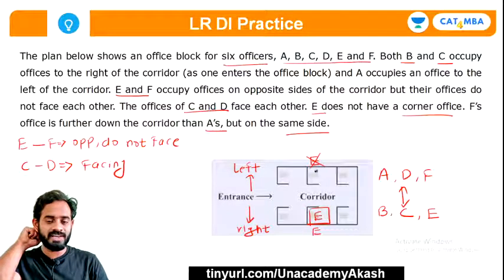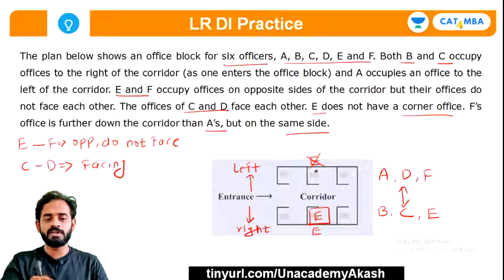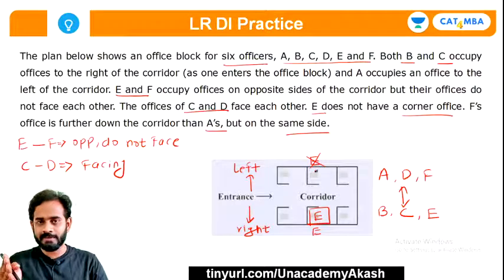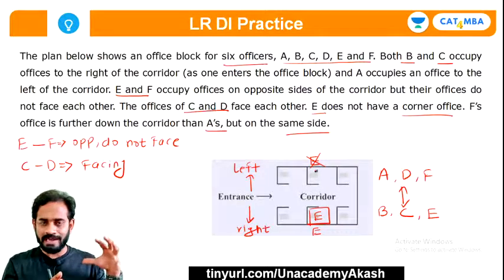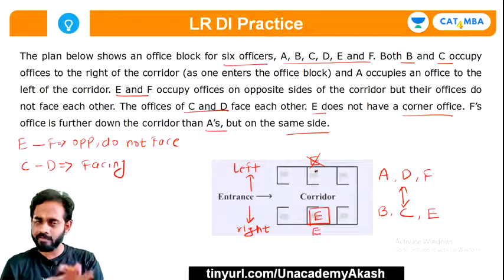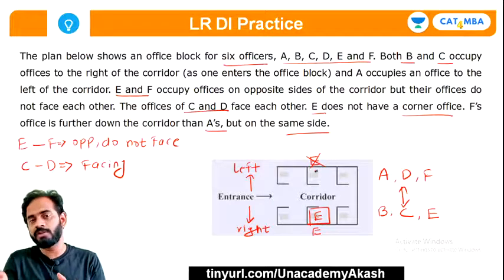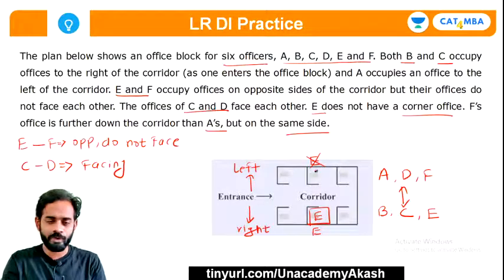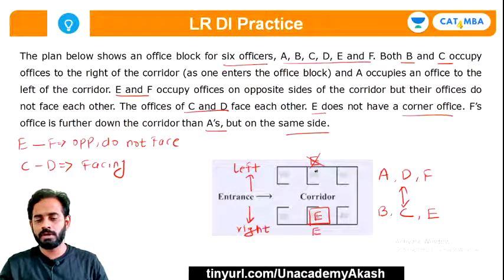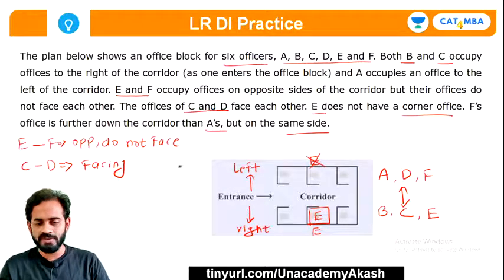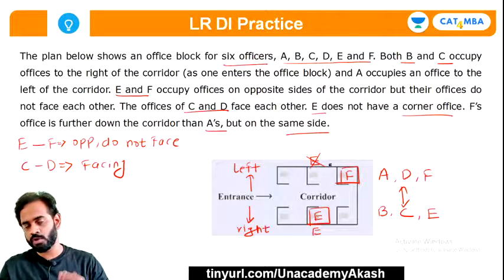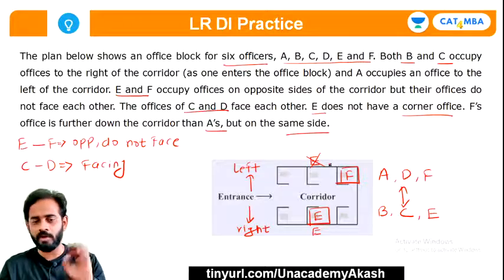Now it is given that F's office is further down the corridor than A's. So whenever you enter this block, first A's office will be there, and after that there will be the office of F. Now it is given that E and F are not facing towards each other. Now it clearly means F cannot be at this middle place. F must be towards the rightmost end. If you enter towards the left hand side, the last office will be of F.